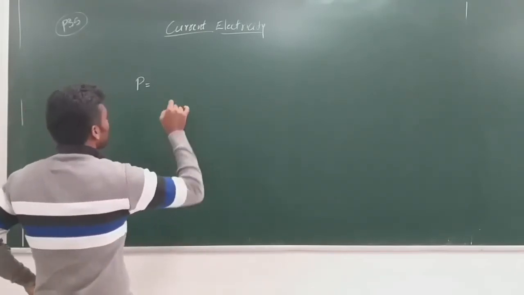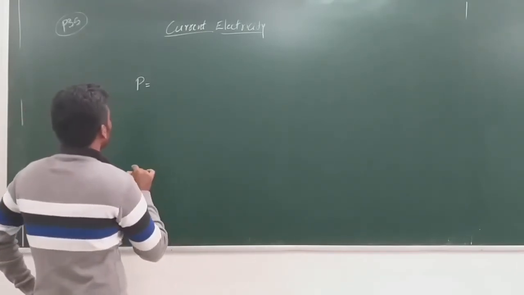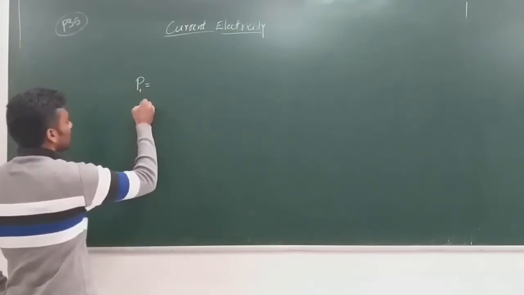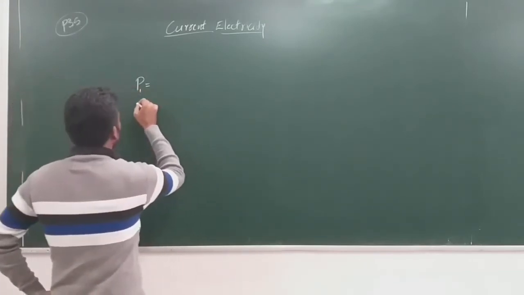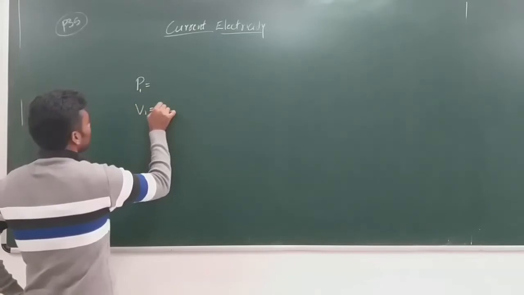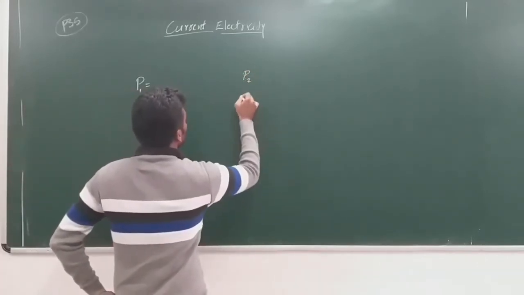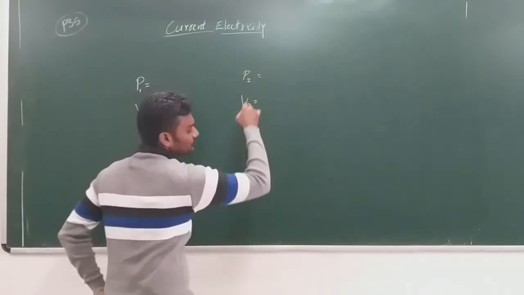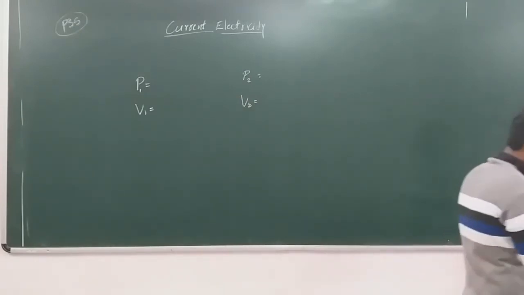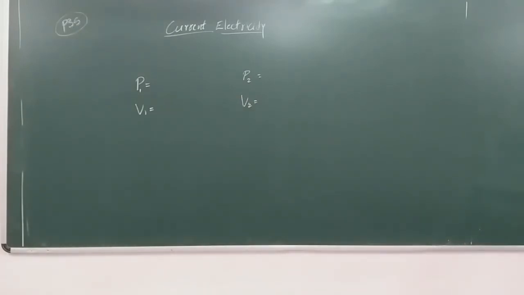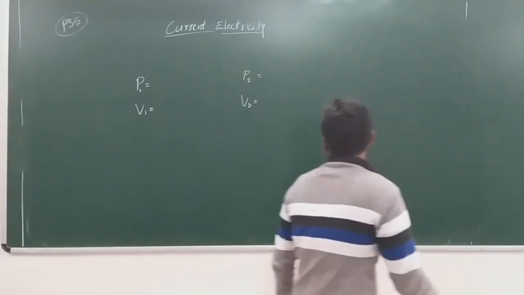So in this particular problem we have two bulbs. The data is as follows: P1 is given, V1 is given, P2 is given, V2 is given, right? And what is asked is which one has the greater resistance.